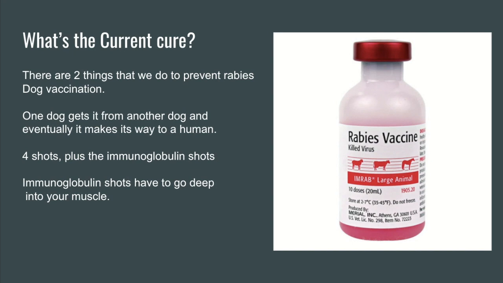A person who is exposed to rabies also has to get the vaccine. The rabies vaccine is 4 shots plus the immunoglobulin shots that help your body fight off the virus quicker. The number of immunoglobulin shots varies on the weight of the person. The more you weigh, the more shots you have to get. The vaccines are normal shots that go into your arm, but the immunoglobulin shots have to go deeper into your muscle. I had to get 6 immunoglobulin shots all in my butt, and it was very painful.